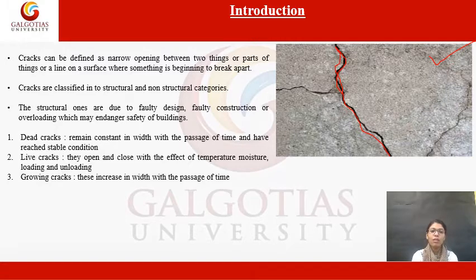One is known as dead cracks. Dead cracks are those cracks which remain constant in width with the passage of time and have reached stable condition, which means the width of the cracks remains constant with respect to time.